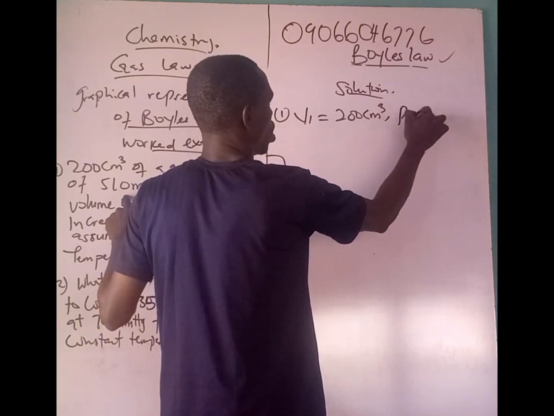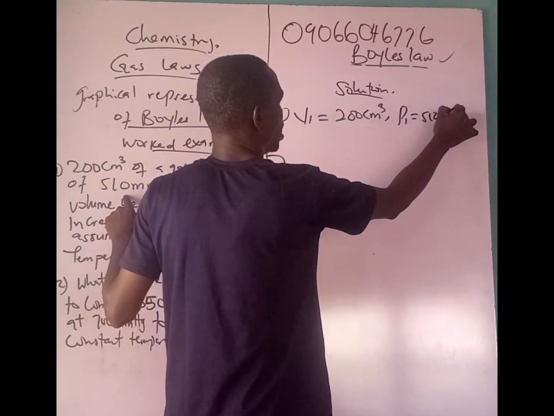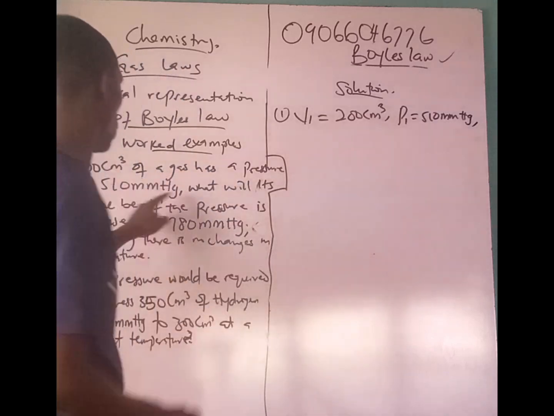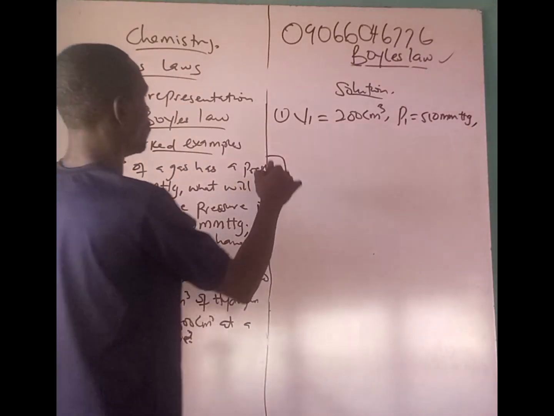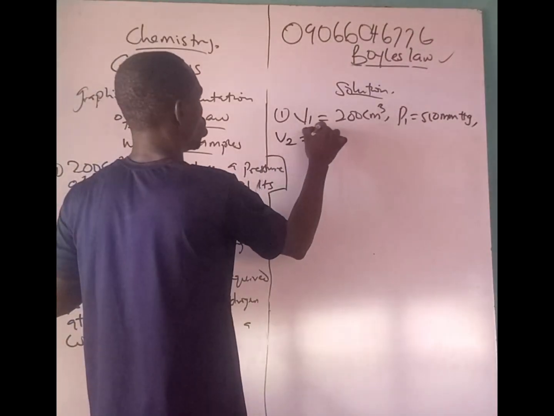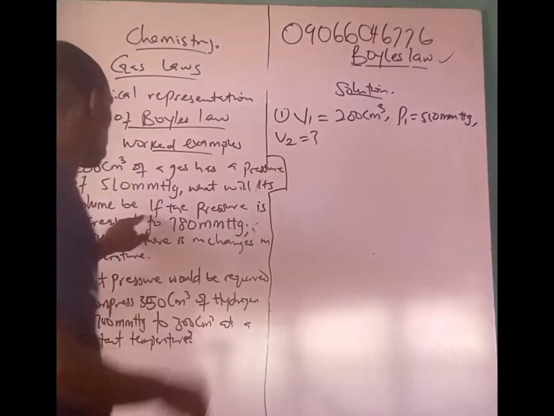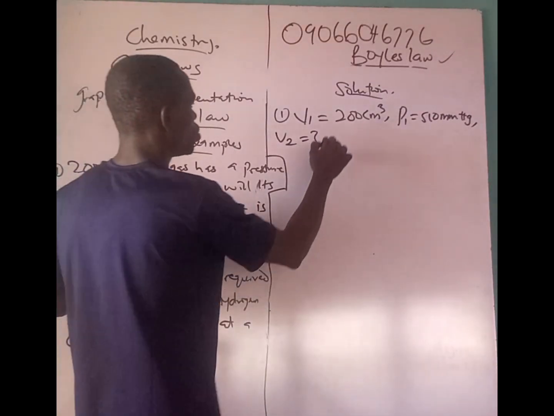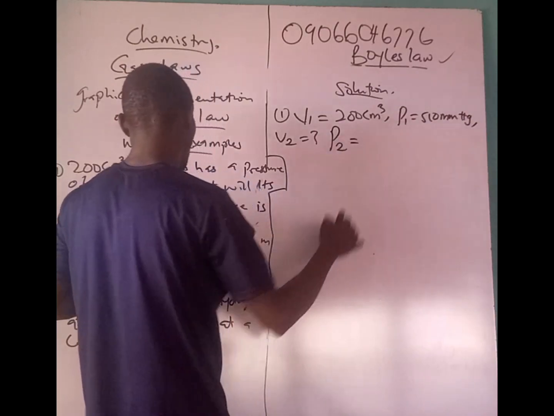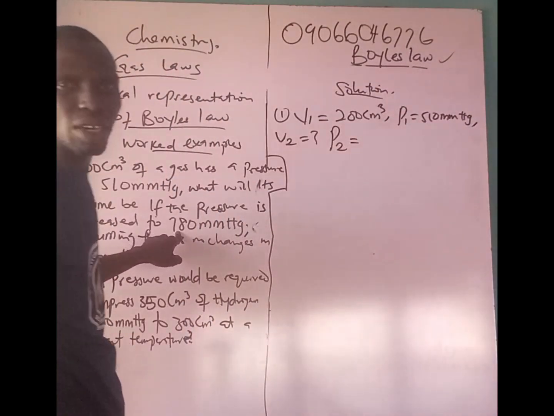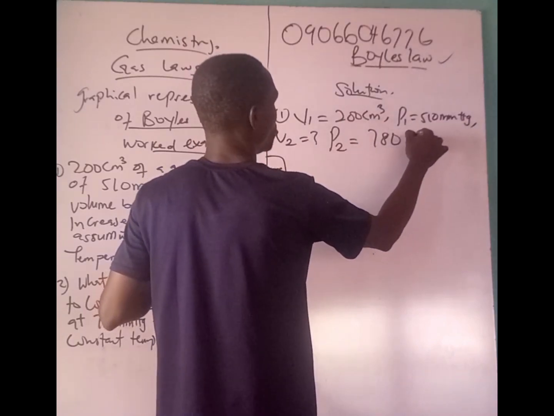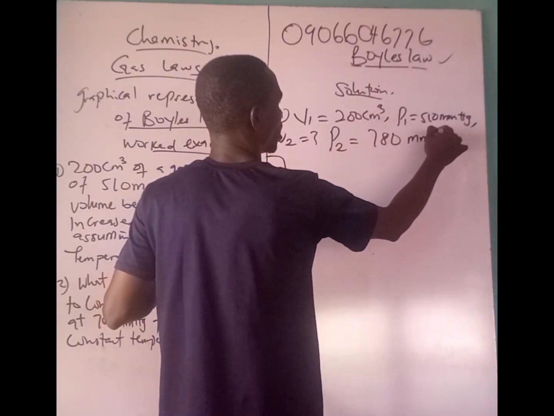The first pressure is 510 millimeter mercury. What will its volume be? V2, we don't know, it is what we want to calculate. If the pressure is now increased to P2, 780 millimeter mercury.